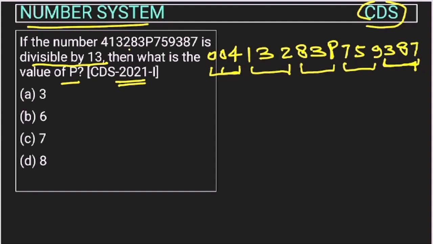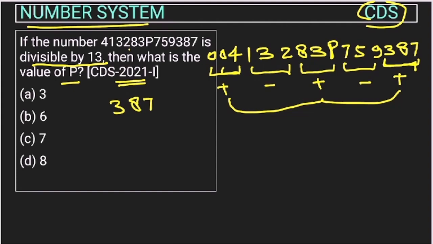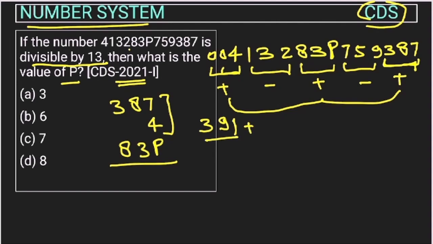Now alternatively, we will add and subtract. So 387 will be plus, this will be minus, this will be minus, and this will be plus. So these we will add, right? So this will be 387 plus 83P, right? And this 4 we will add, and this 83P we will get the same. So this 387 plus 4, this will be 391 plus 83P. Now we will check the minus ones.